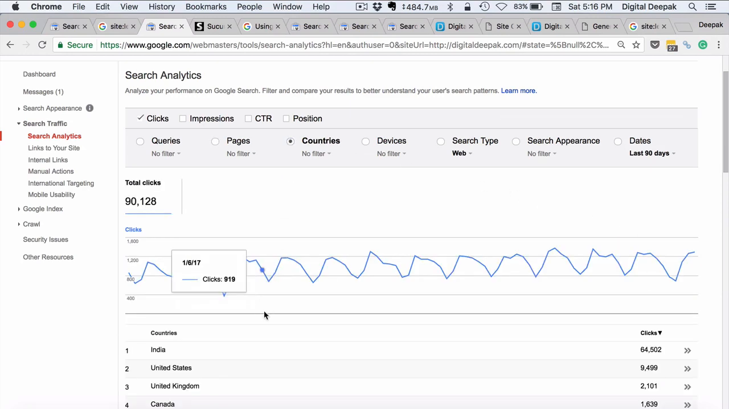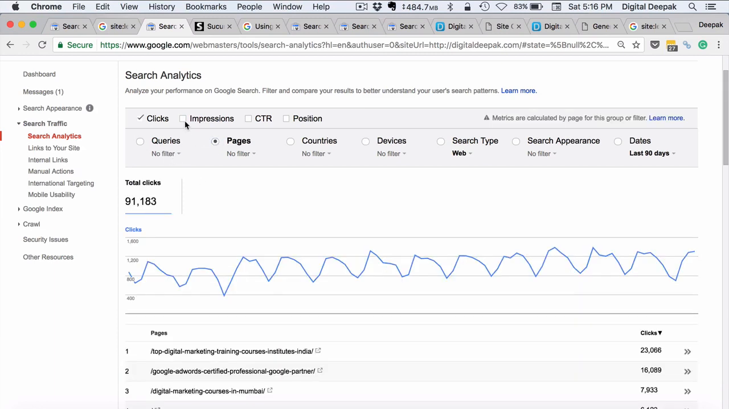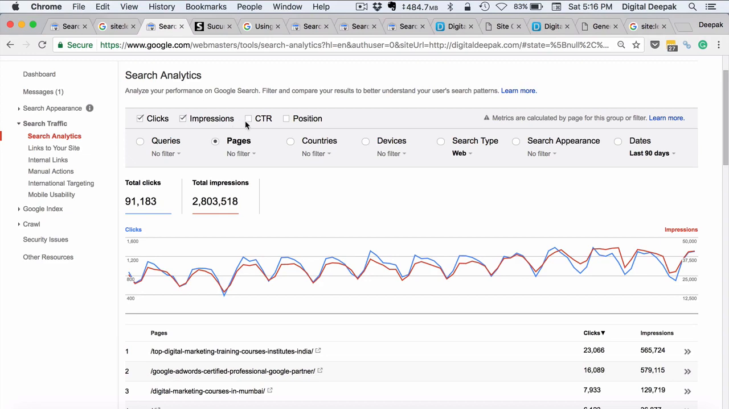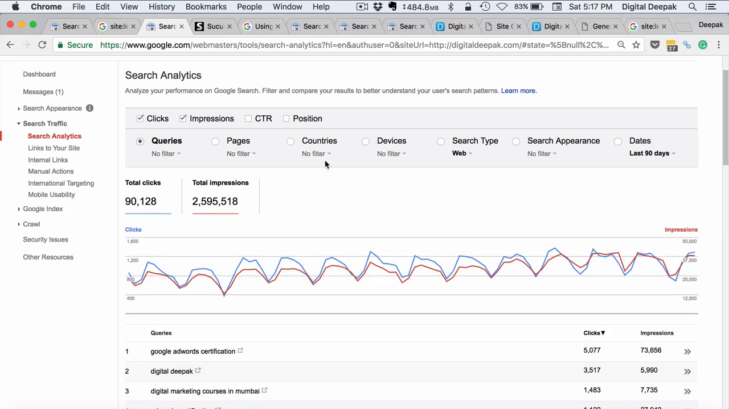You can see India is the major country where I am getting most of the traffic from. I can see devices: desktop, mobile, tablet traffic. Going back to pages, I can check the impressions and the CTR as well. And if I go back to queries, this is the relationship between impressions and clicks. The more the impressions, the more the clicks I get.